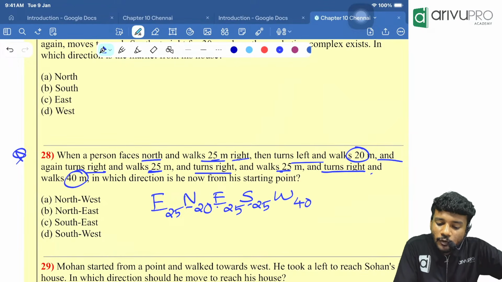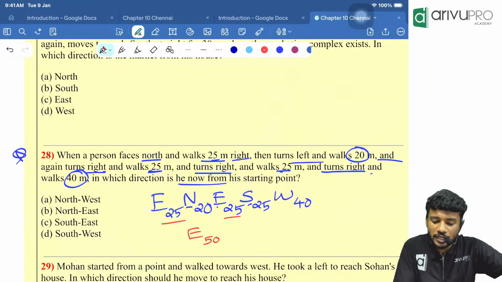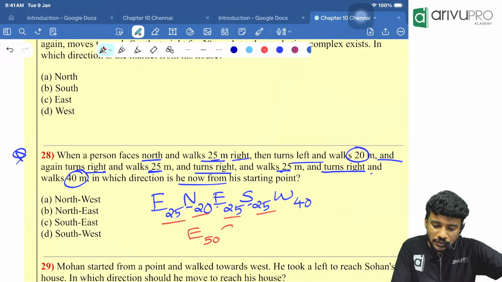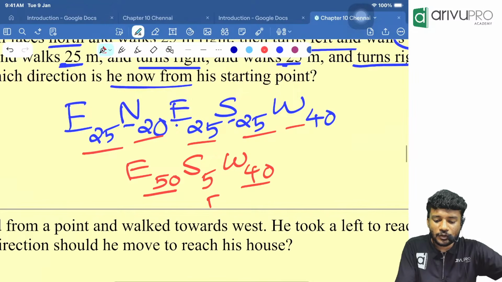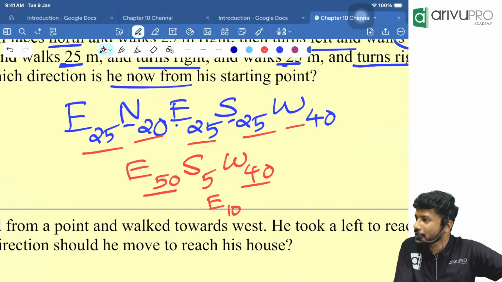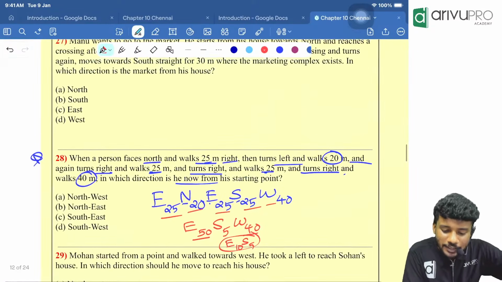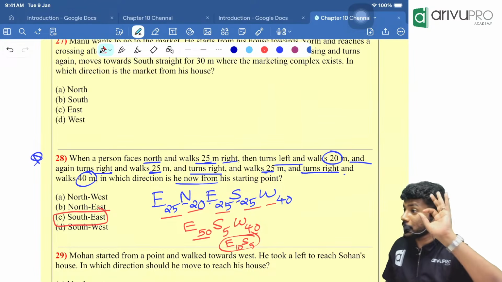40 meter. Now, in which direction is he from the starting point is the question. East 25, east 25 will become what? East 50. North 20 and south 25 will become what, people? That will become south 5. Then west 40 is remaining. Now which is bigger, east or west? East is bigger. So east 50 minus 40 will become east 10. Then south 5. So the answer is what, people? Southeast. Everyone understood? Many people would have made a mistake also.